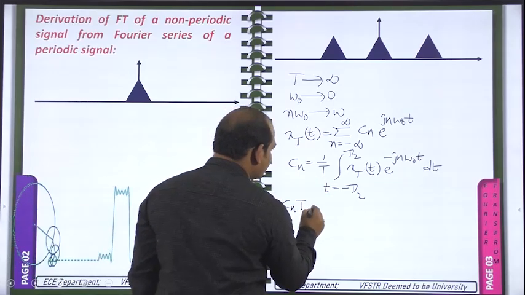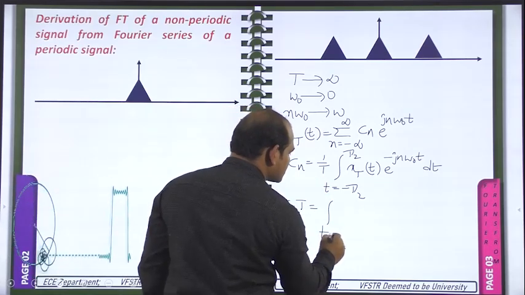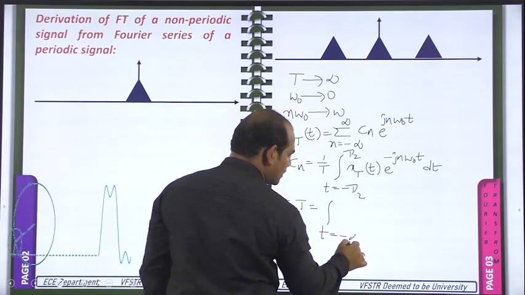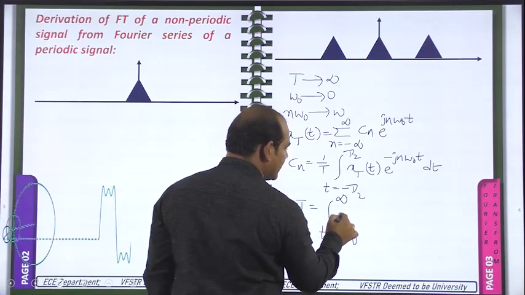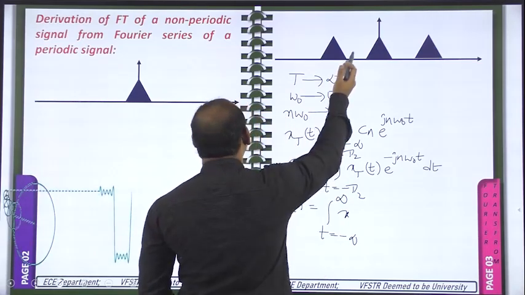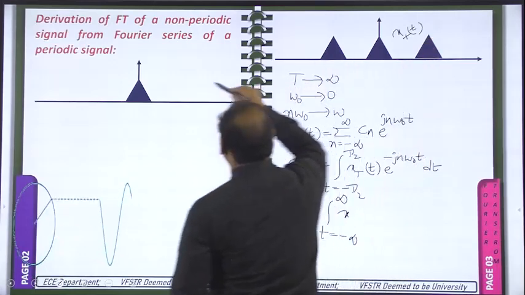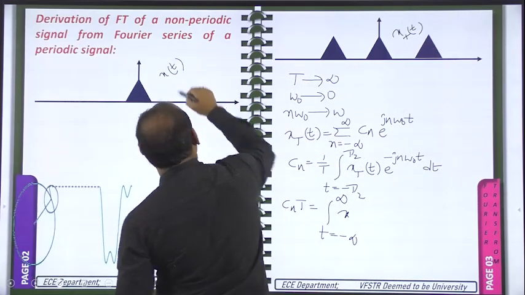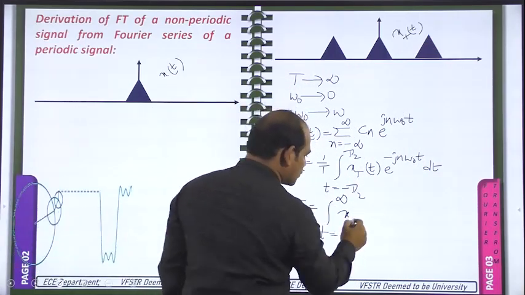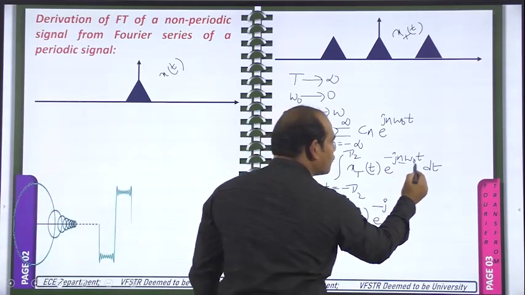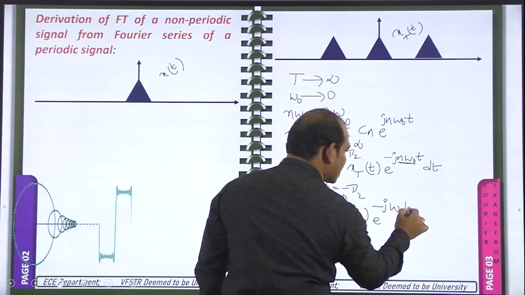So Cn into T is equal to the integral, small t from minus infinity to plus infinity, because T is tending to infinity, and x_T of t is becoming x of t by taking T tending to infinity. So here now x of t is there, e power minus j, this n omega naught is becoming omega, a continuous variable.